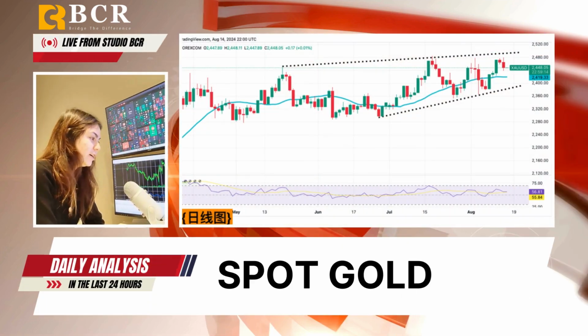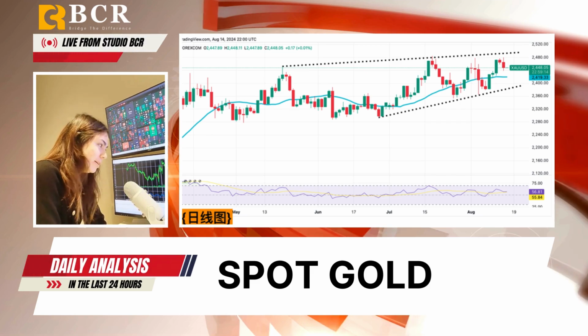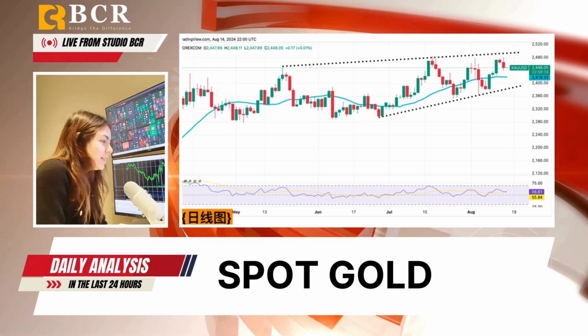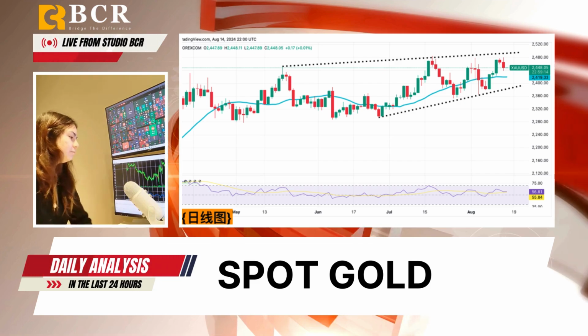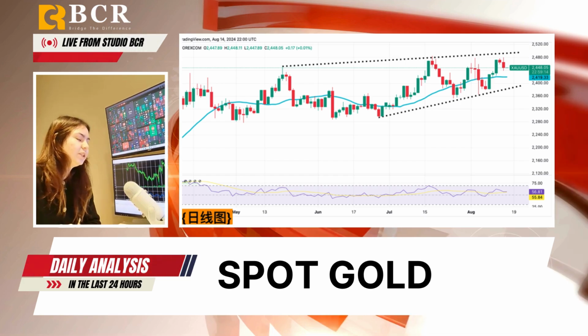Gold remains under moderate bearish pressure, trading below $2,450 on Wednesday. Despite a weak US dollar following July's CPI data, mixed market sentiment is keeping gold prices from rising. Earlier in the week, gold saw a modest increase to around $2,465. Geopolitical tensions in the Middle East, particularly between Iran and Israel, may continue to provide support for gold as a safe haven asset. However, expectations for a Federal Reserve rate cut are uncertain, with Fed officials like Atlanta's Raphael Bostic expressing caution about easing policy too soon.